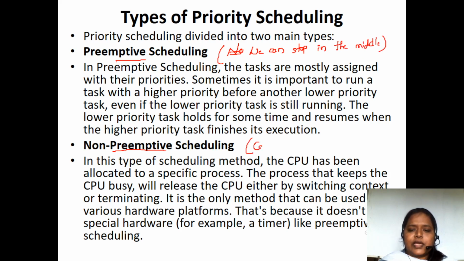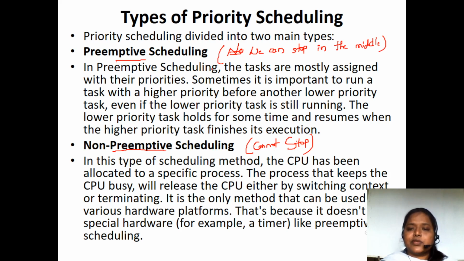Non-preemptive means we cannot stop in the middle until it has completed its task.